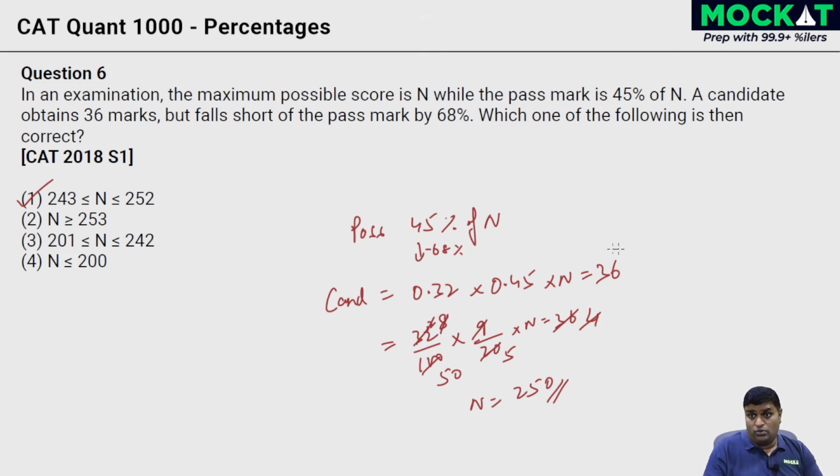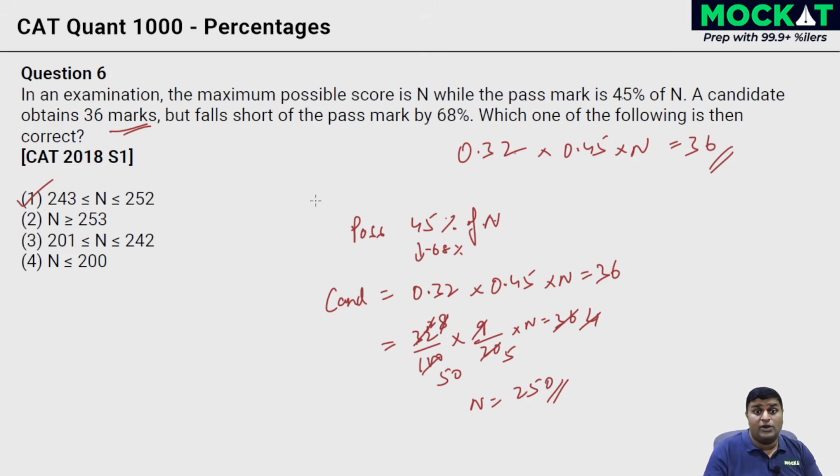Now, what did I do over here? Quick look once again. The maximum possible score is n, right? Which is what we have to find. The pass mark is 45% of n. Just wrote it down. And then somebody gets 36 marks, which is 68% less than it. If you're 68% less, the multiplication factor is 1 minus 0.68, which is 0.32. 0.32 of what? 0.32 of the pass mark, which is 0.45 into n. And that is given to me as 36. That's the equation. Solve for it and you're done.